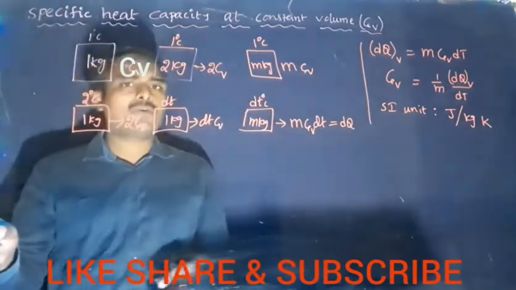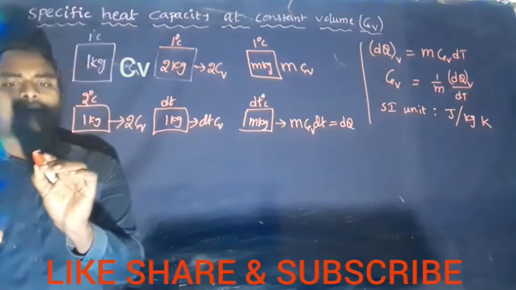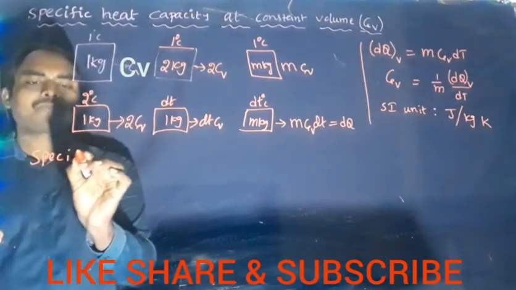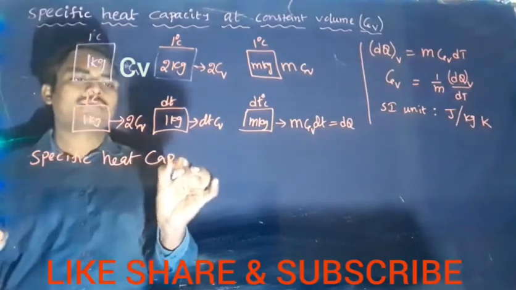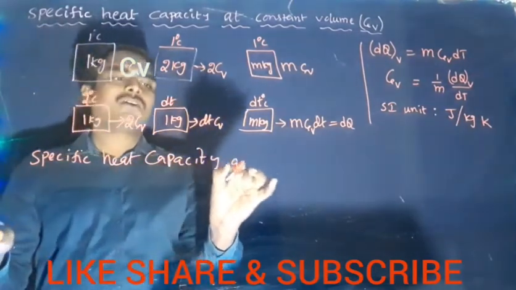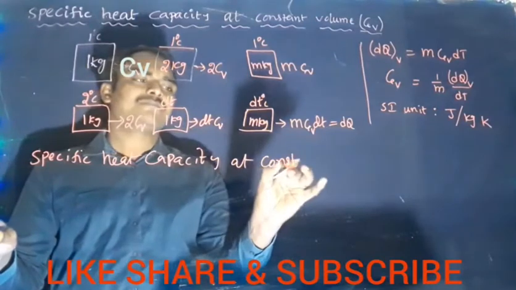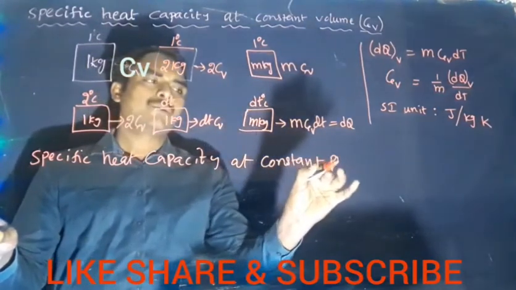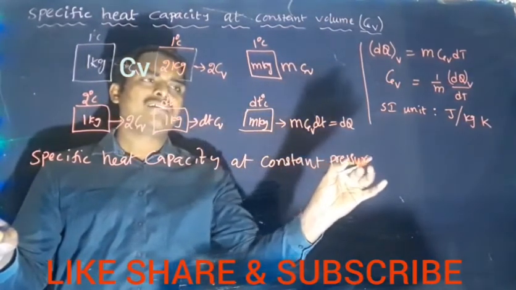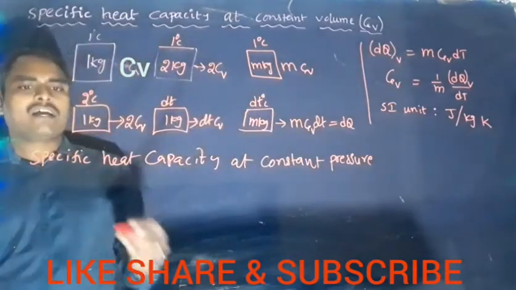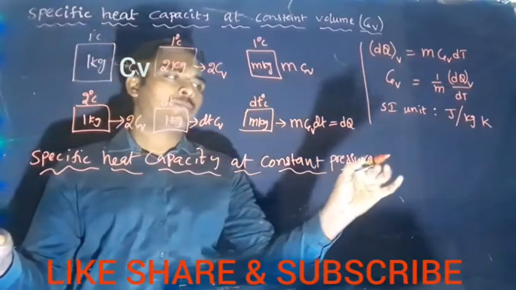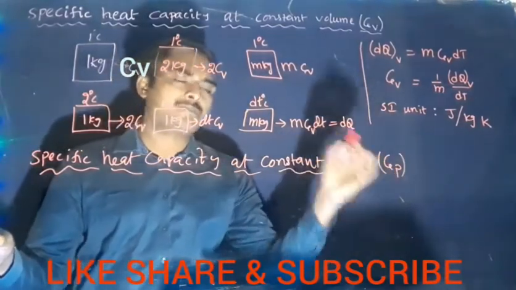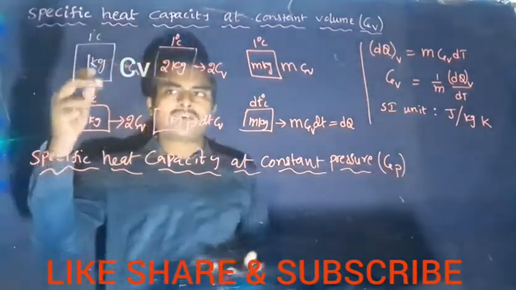So next let us go to specific heat capacity at constant pressure. Now we don't need to write this total story. So we understand first case heat is given at constant volume. Now heat is given at constant pressure. So we keep the pressure constant.